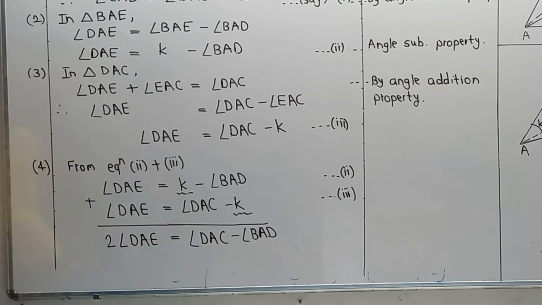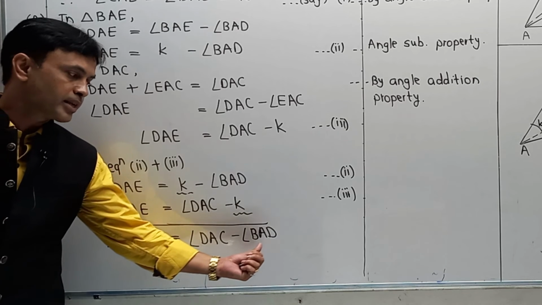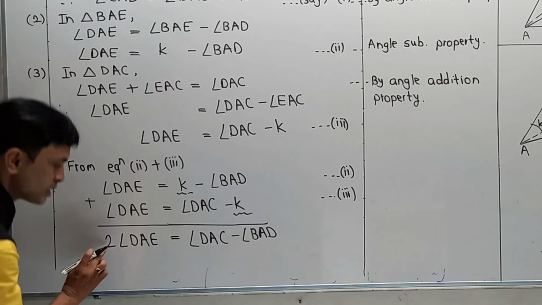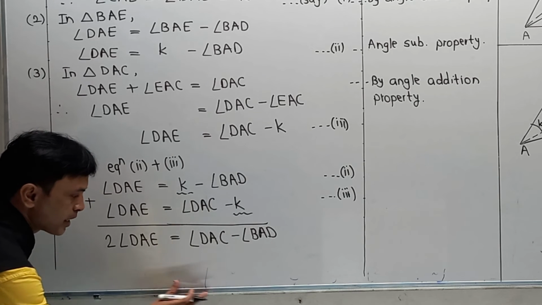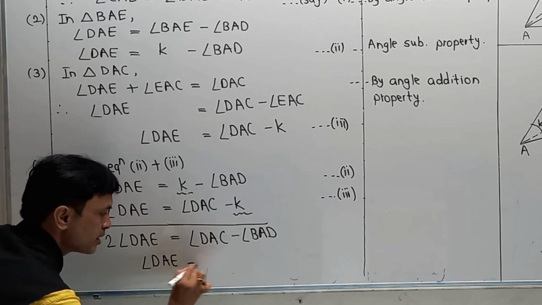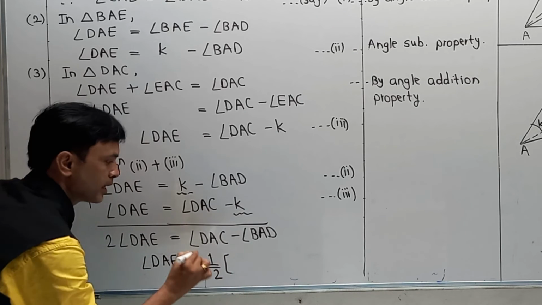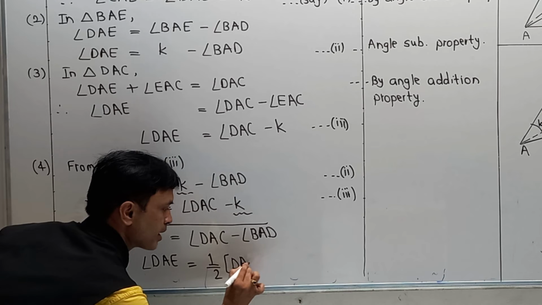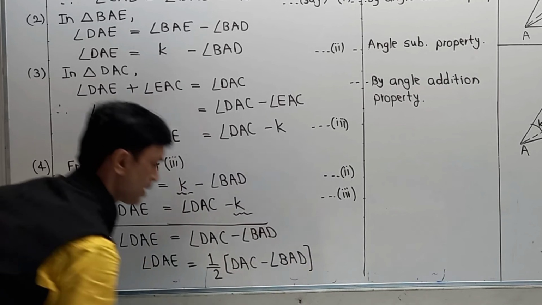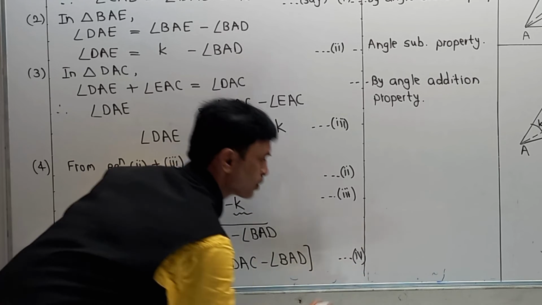And here we are getting one relation, that is 2 times angle DAE is equal to DAC minus BAD. I want just angle DAE, so shifting this 2, which is multiplied, to that side as divided by. So angle DAE is equal to 1 by 2 in bracket angle DAC minus angle BAD. And this is our equation number 4, so I am writing it as equation number 4.